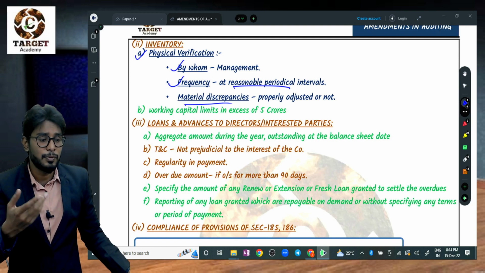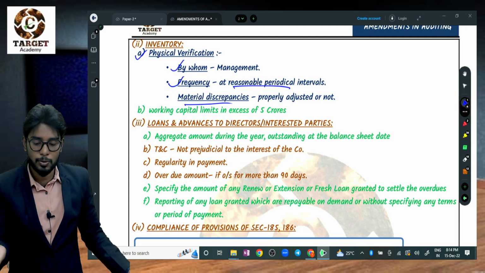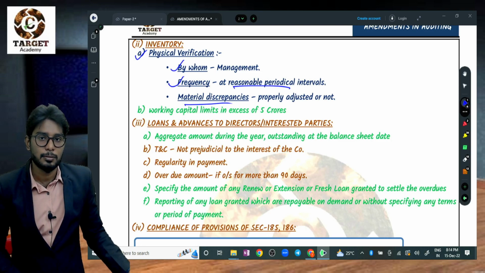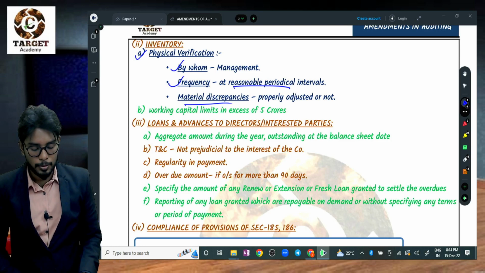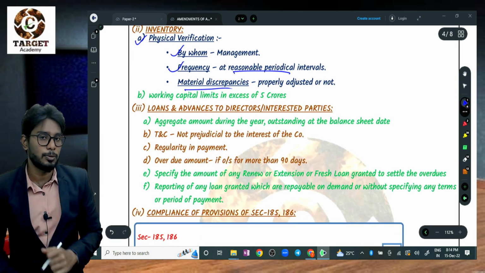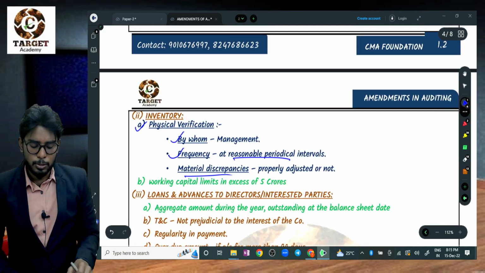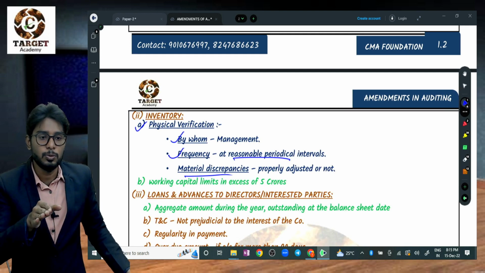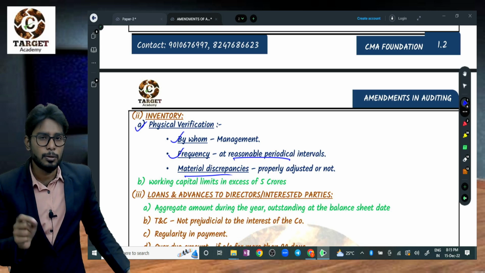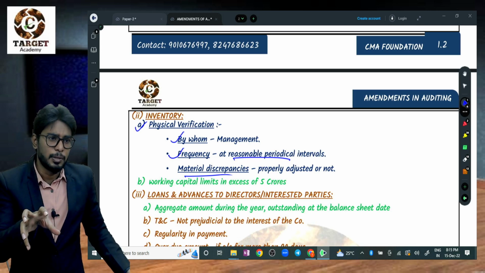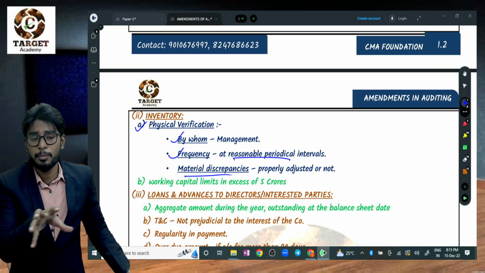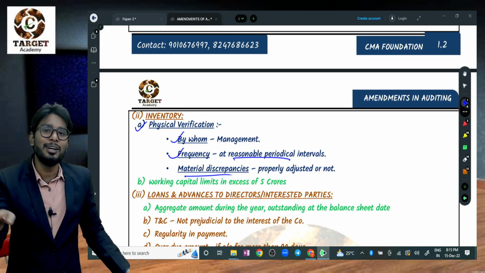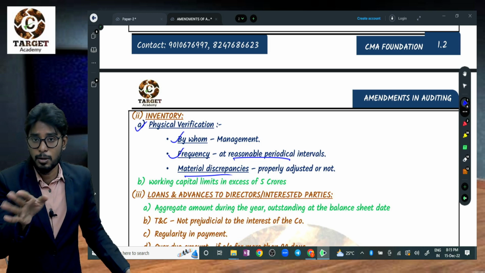Discrepancy means difference. If they are finding any difference between the records and the physical stock, they need to adjust the accounts, so adjusting entries. So whether they are doing that or not, the auditor has to report that. Most of the students will write in the exam, auditor has to physically verify, auditor has to adjust the discrepancies. All those kinds of sentences are written by the students in the main exam. Not "auditor has to".